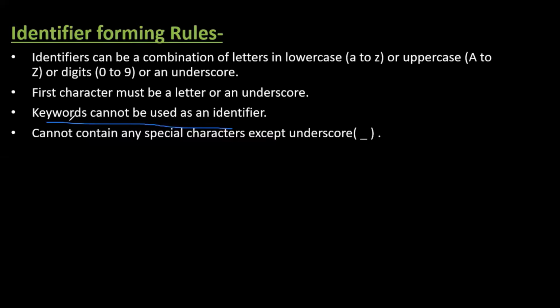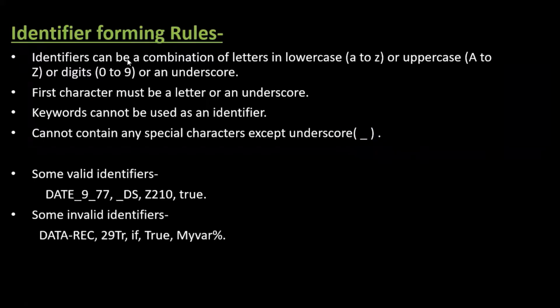If you use them as identifiers, you are changing their meaning, so that is not possible, right? Then an identifier cannot contain any special characters except underscore. Special characters mean anything except letters or digits. So any special character except underscore cannot be used in identifiers.